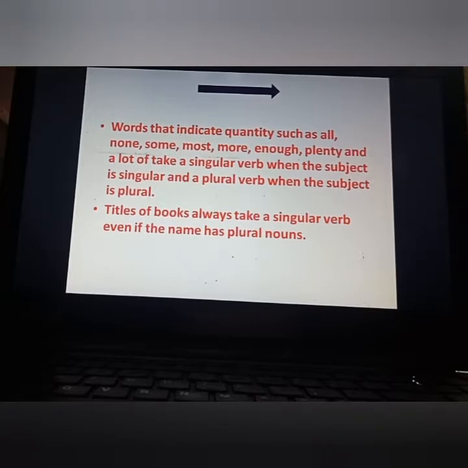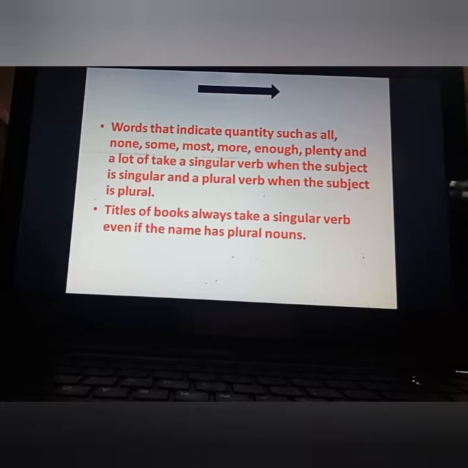Boys is plural, that's why we have put have, a plural verb. Some of the cake is in the fridge. So some is the word, after that you have to see what the noun is. That is cake. Cake is singular, that's why we have put is, a singular verb. I hope you all have understood.